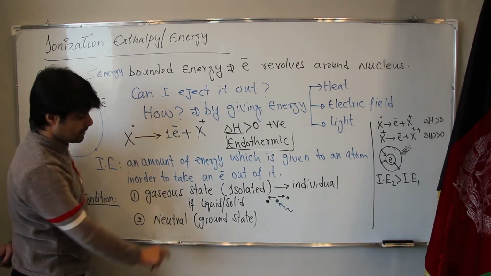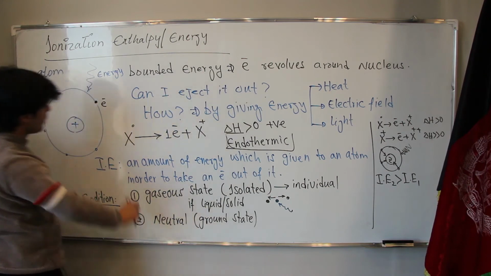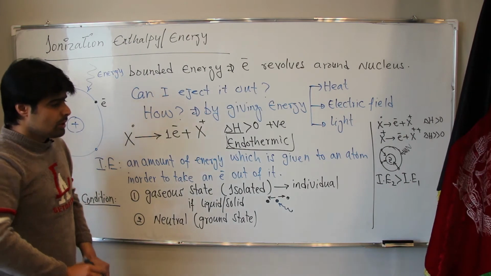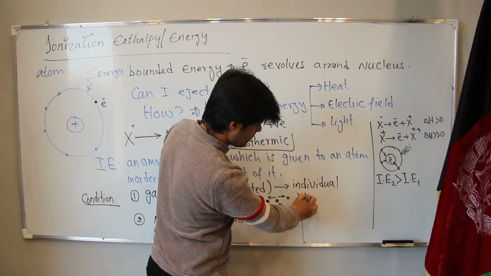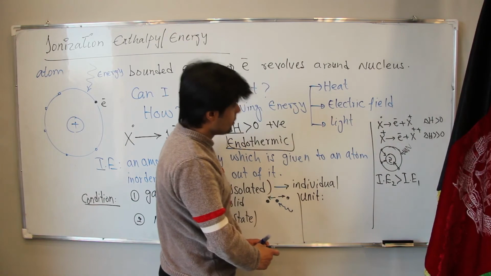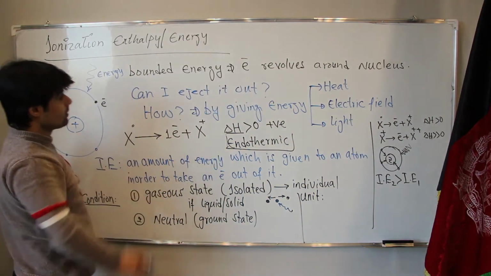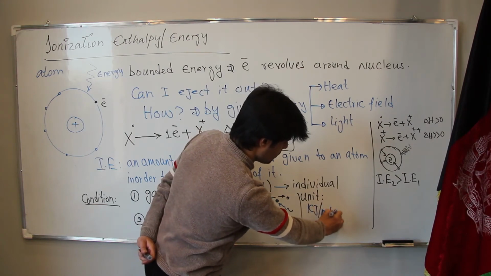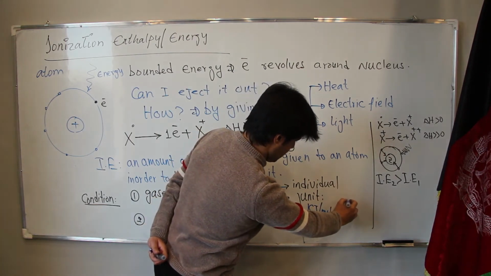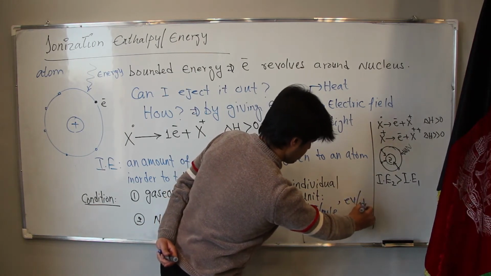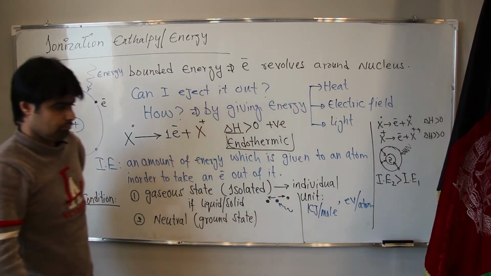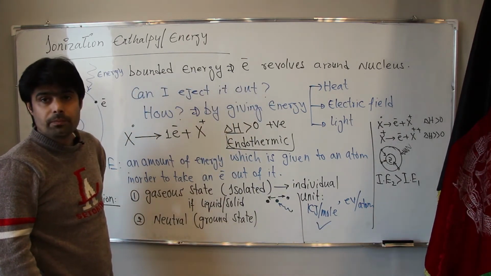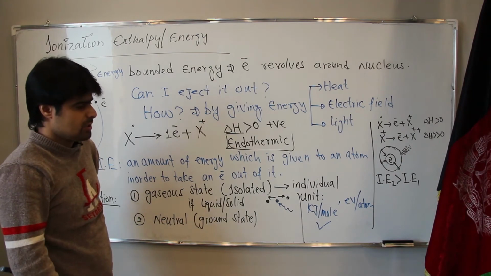Why? Because if it is in ion form, in that case we are giving much more energy to the system in order to take it out. Now what's the unit? Whenever you're talking about the unit of ionization enthalpy or ionization energy, the unit is kilojoule per mole, or maybe electron volt per atom. We mostly use kilojoule per mole. It could be joule, doesn't matter.